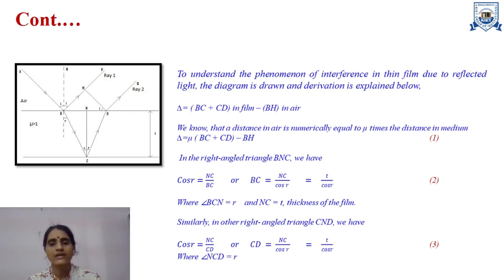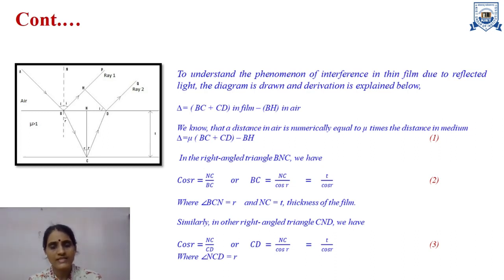Similarly, in order to get the value of another term in equation 1, that is CD, I will consider the same process, that is the right angle triangle CND. In this right angle triangle, I need to get the value of CD, which is the hypotenuse. So again I will consider the angle, and cos r will be equal to NC upon CD.